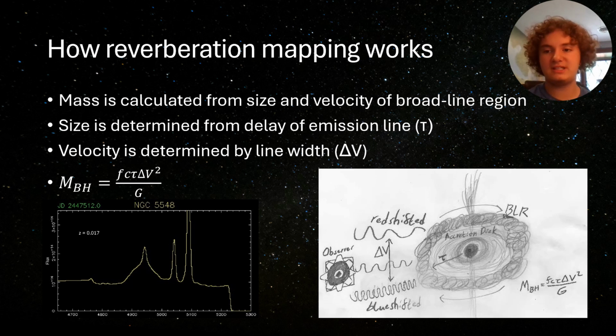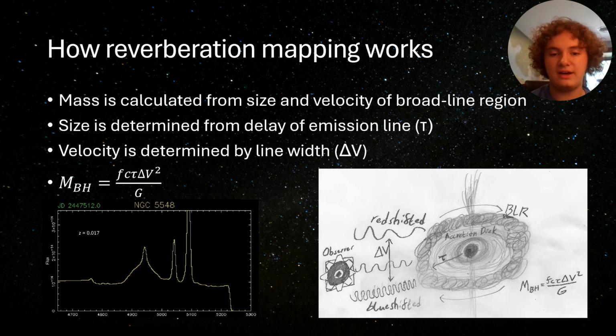Reverberation mapping is based on the same basic idea of observing the speed of objects orbiting the black hole. However, we cannot directly observe the broadline region, so instead we deduce its properties from the quasar spectrum. The spectrum of the quasar consists of continuum radiation from the accretion disks and emission lines from the broadline region. While the continuum radiation spans the whole visual spectrum, the broadline region radiates the emission lines of the excited elements within it. On the left, I've got this image of a quasar spectrum. You can see the continuum radiation as well as these spikes, which are the emission lines.